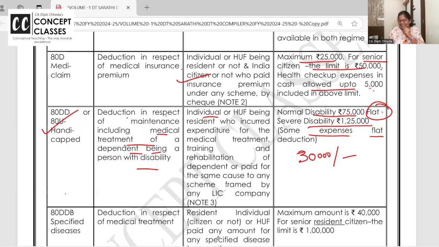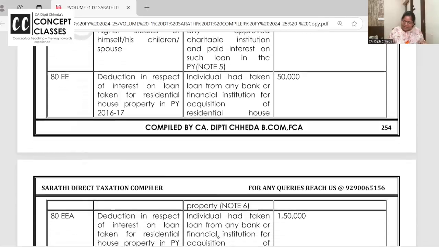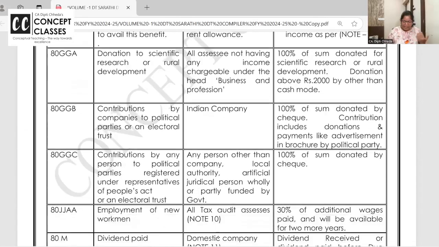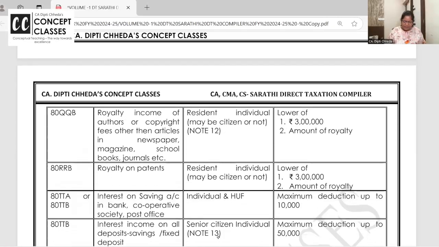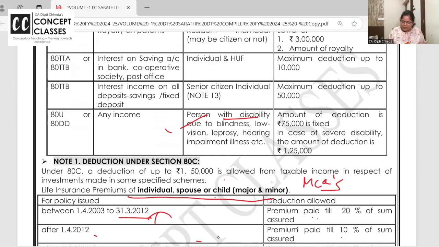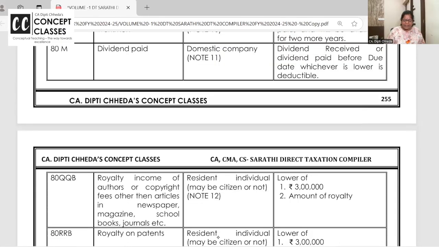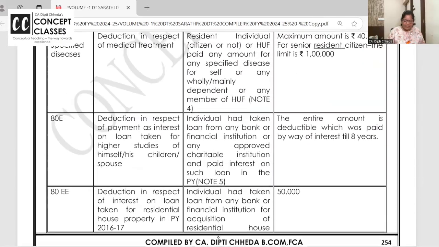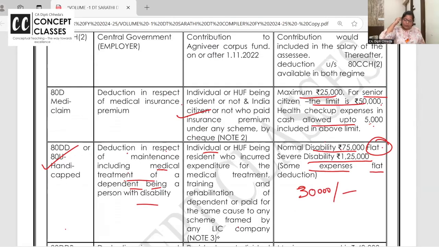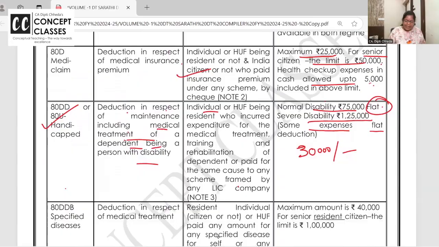Why have I written like this? So many times the handicapped person himself is filing the return, though with his parents and all, but he is filing his return, right? So the person with disability himself is filing his return. He is claiming flat deduction 75,000 if little vision loss is there. If completely blind and all, severe disability 125,000, then I can't claim 80DD. That's why 80U or 80DD. Is this clear to all of you? 80D Mediclaim, 80DD handicapped.